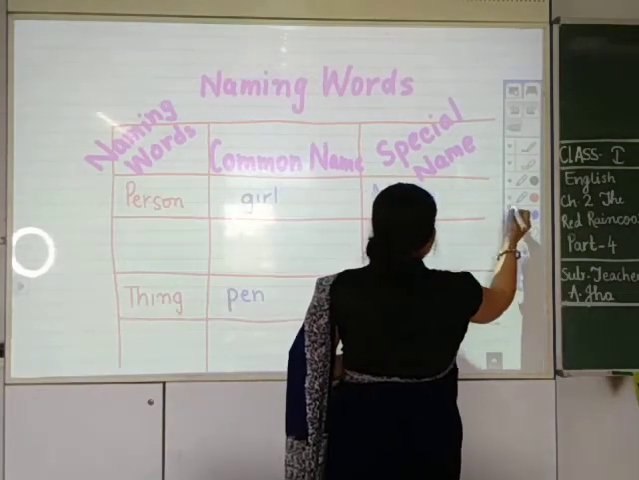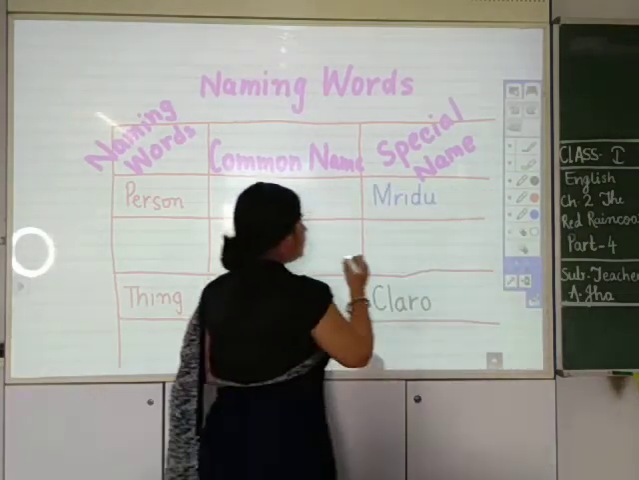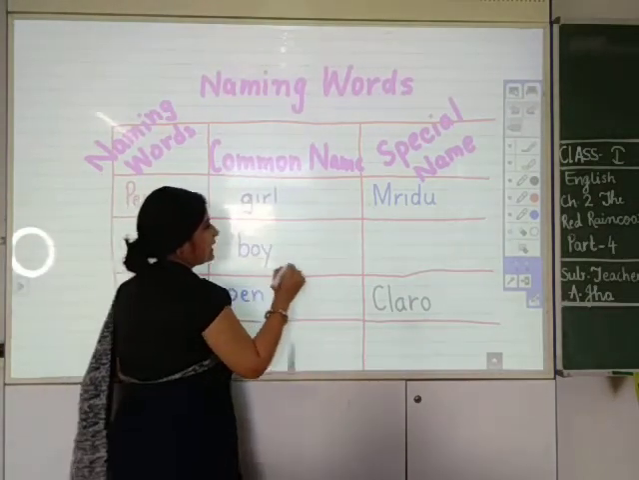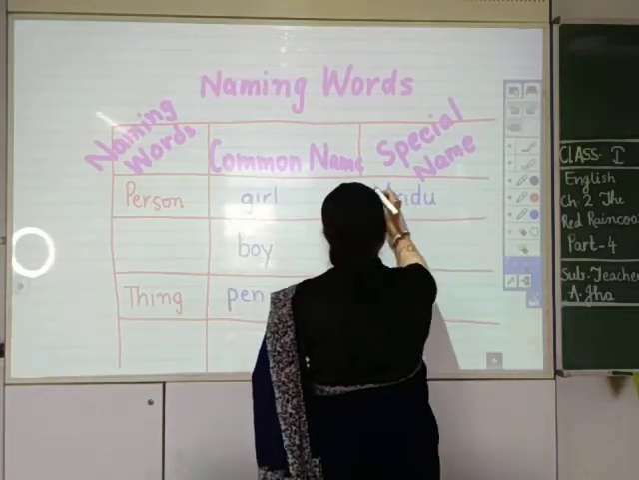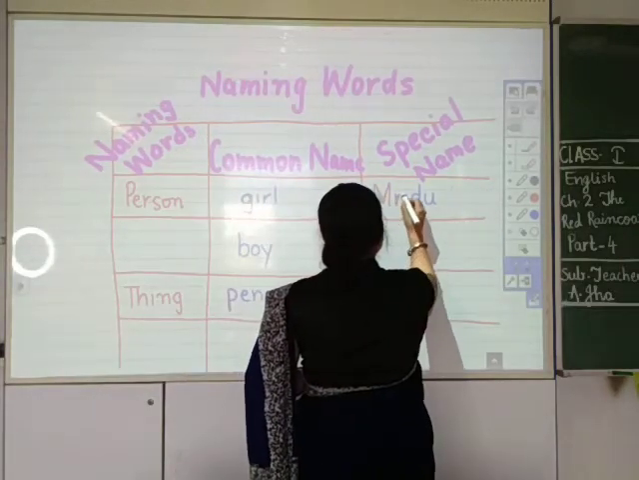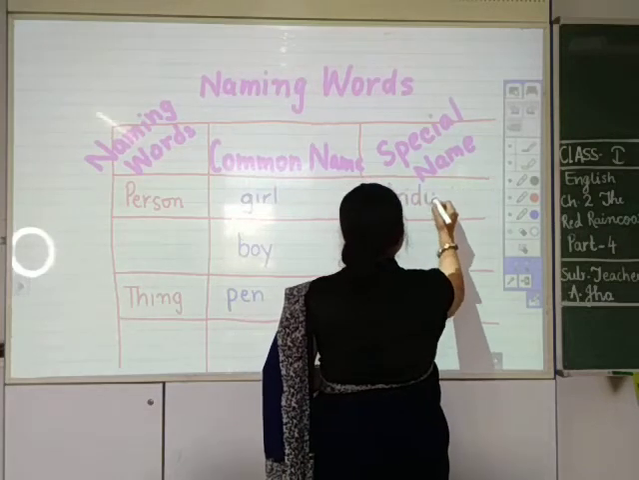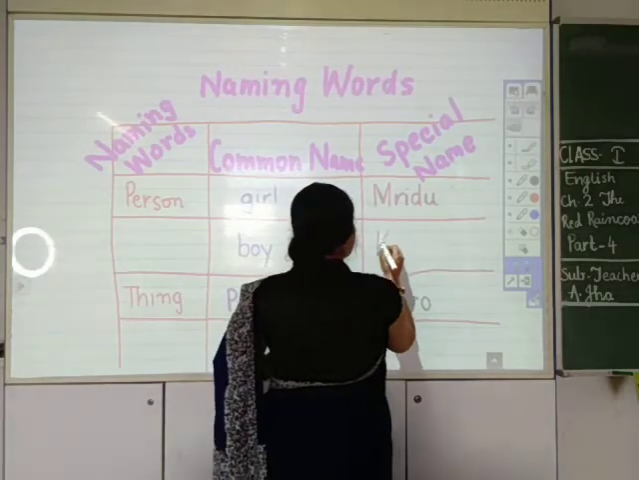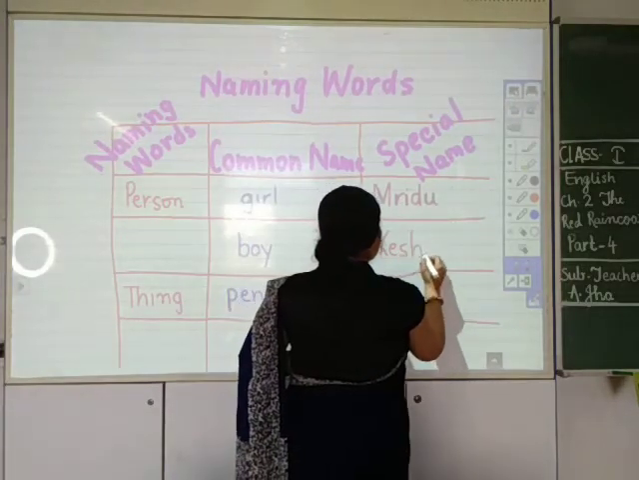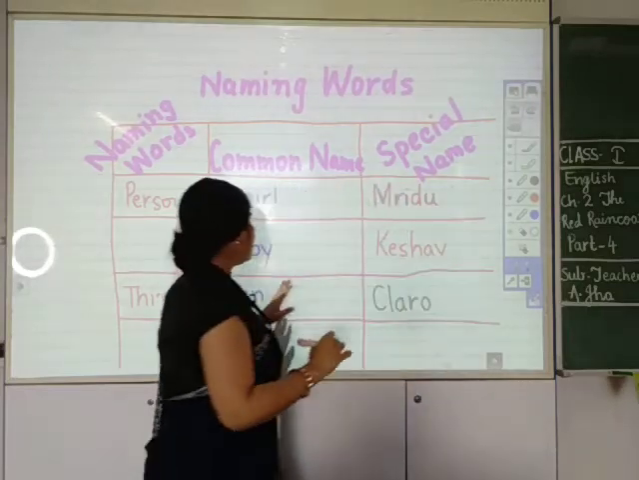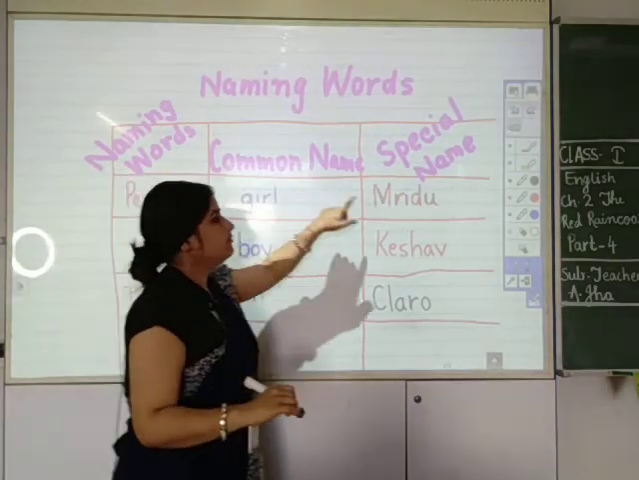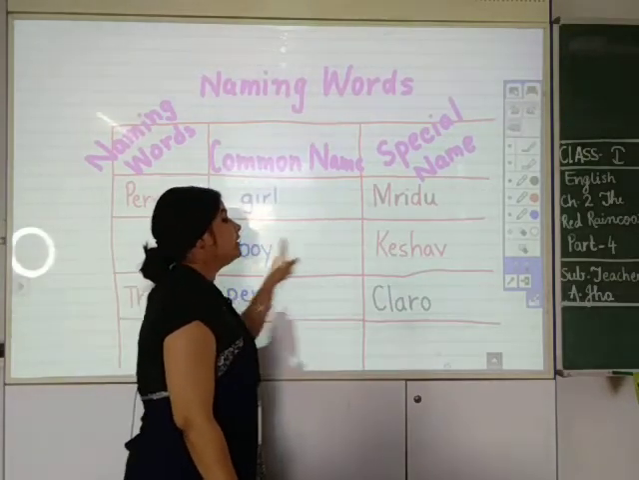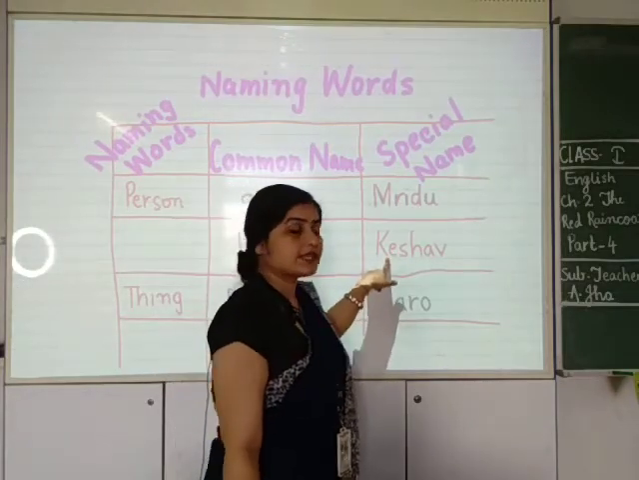Okay. And let me take another example of a person and I will write boy here. B-O-Y. Boy. And in boy's name I will write, okay, boy Keshav. K-E-S-H-A-V, Keshav. So girl is a common name. Mridu is a special name. Boy is a common name. Keshav is a special name.